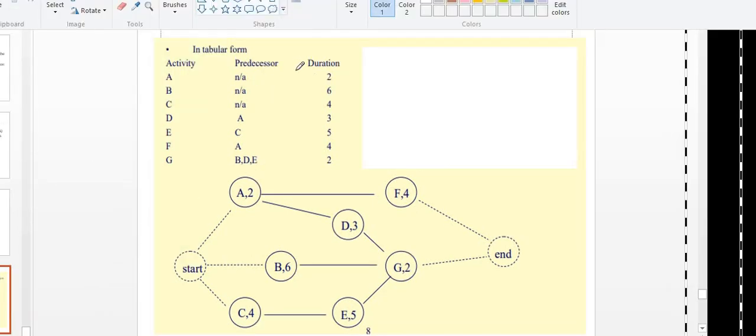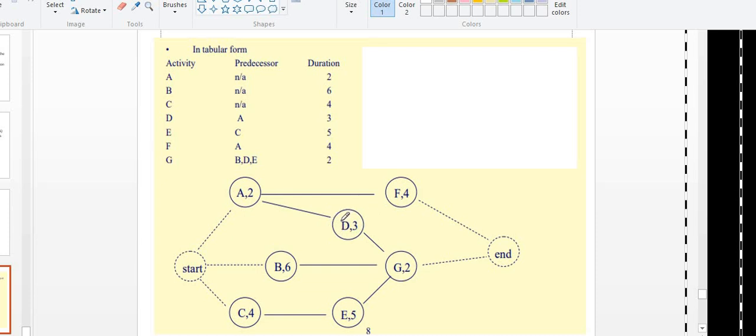So see here, A, B, C. A, B, C is the starting activity, so I started with that. A, B, C I have done. Next, if I want D, A should be completed. So A should be completed. After that, I will start with my D.